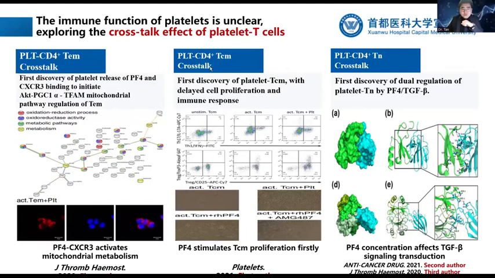For the TCM crosstalk, we discovered that platelets delay TCM cell proliferation and immune response. And for the naive cells, it's much more complex. We discovered dual regulation, not only by PF4 but also by PF4 and TGF-beta. There's a dual regulation here.